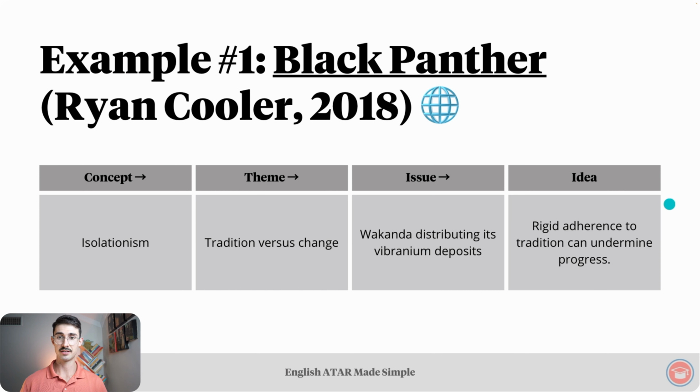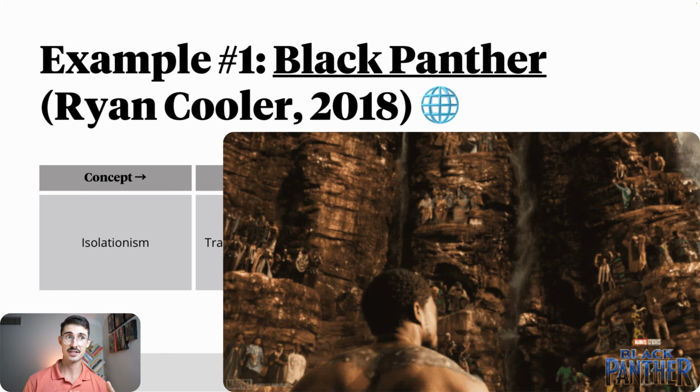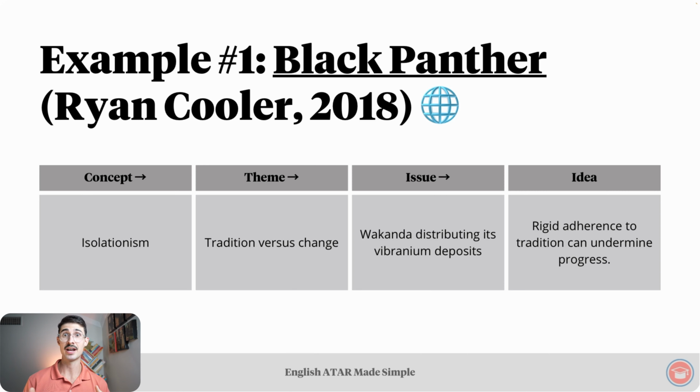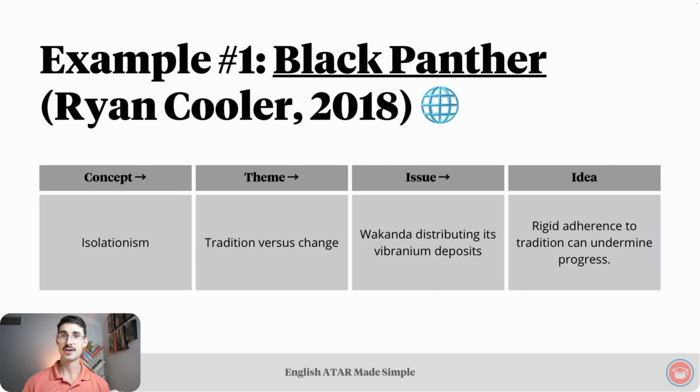This issue then leads to this idea: rigid adherence to tradition can undermine progress. In Black Panther, Wakanda's rigid adherence to the tradition of ritual combat is the very thing that gives Killmonger the chance, the right, which he exploits, to challenge T'Challa, Black Panther, and take his throne. That's our first example illustrating the interplay between concepts, themes, issues, and ideas.